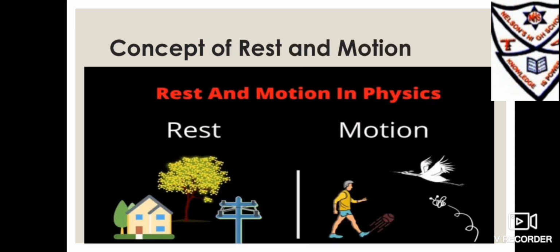Concept of rest and motion. When we look around our classroom, we see many things. Many of these things, like windows, doors, and blackboards, do not move. They are called stationary objects. On the other hand, we see a man walking on a road, a girl playing in a garden, a bus moving on a road. These are examples of objects in motion.